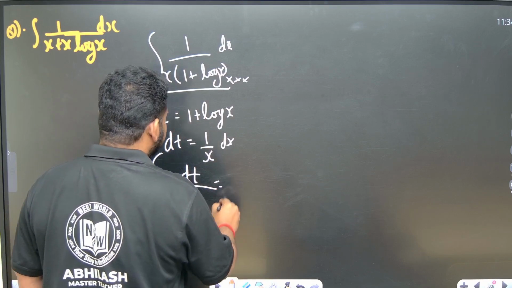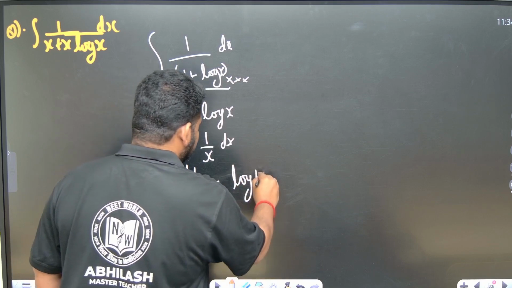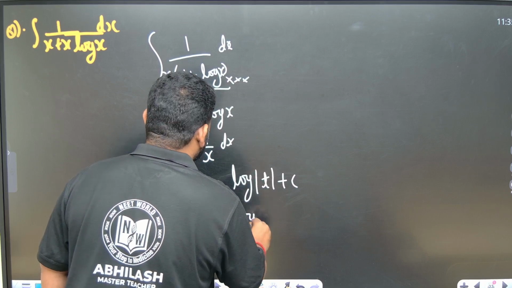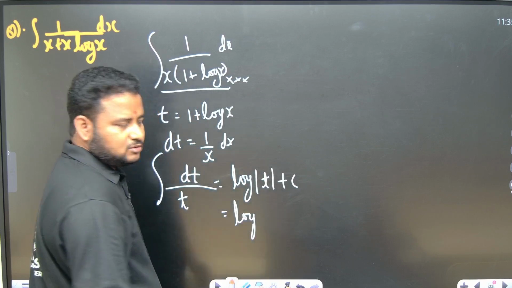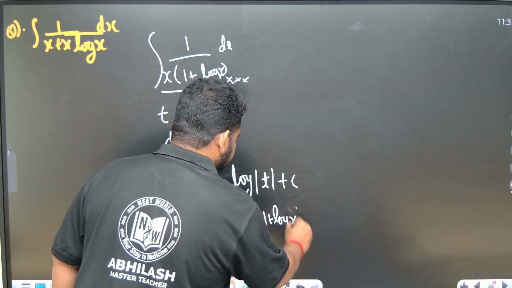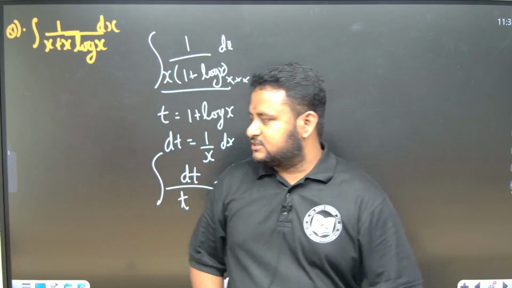This will be equal to the integral of 1 by t, which is log of mod t plus c. So t is nothing but 1 plus log x. So this will become log of mod 1 plus log x plus c. This is the answer to this question friends.